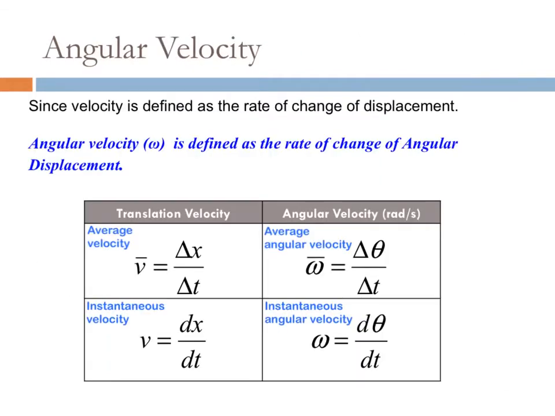Now another quantity we're going to look at is angular velocity. Since velocity is defined as the rate of change of displacement, angular velocity, which is represented by an omega, is defined as the rate of change of angular displacement. So just like we saw in translational velocity, we're going to have average and instantaneous quantities. So for average angular velocity, we have our change in angular displacement over change in time. And the instantaneous angular velocity will be the derivative of your angular position with respect to time.